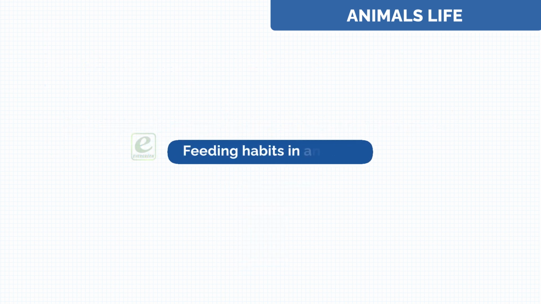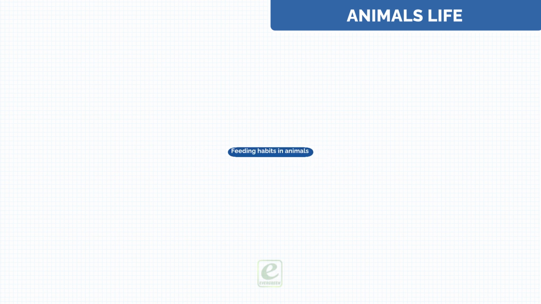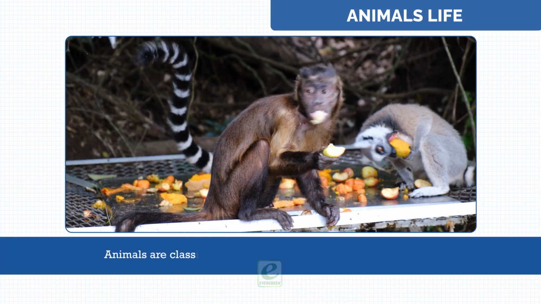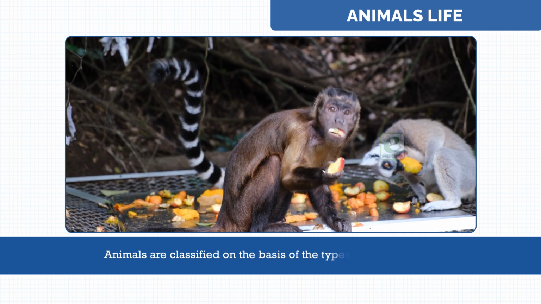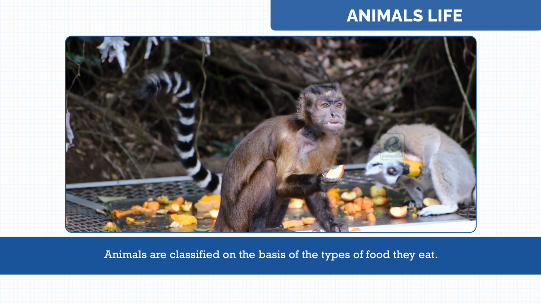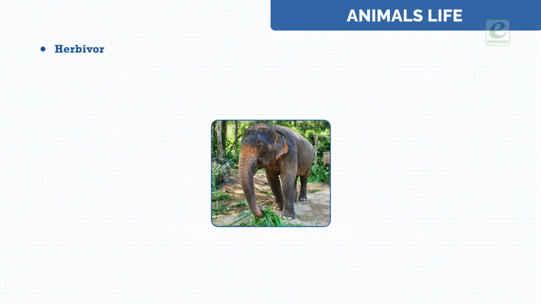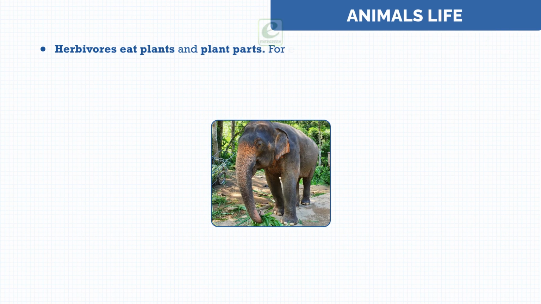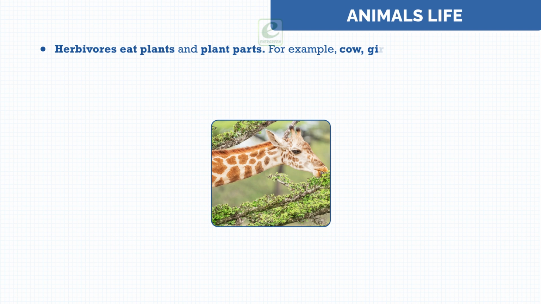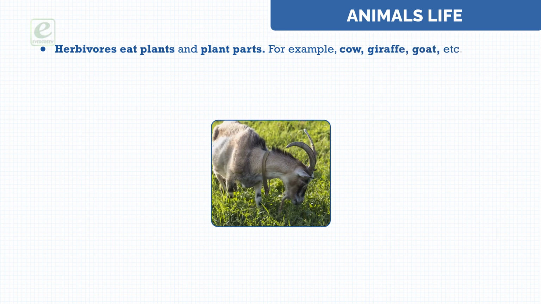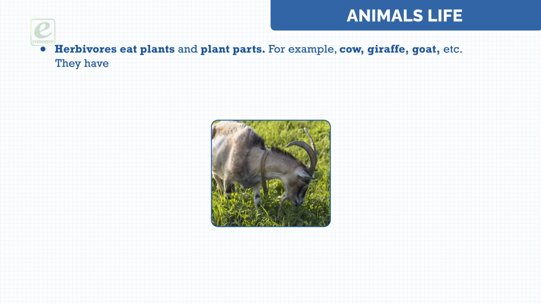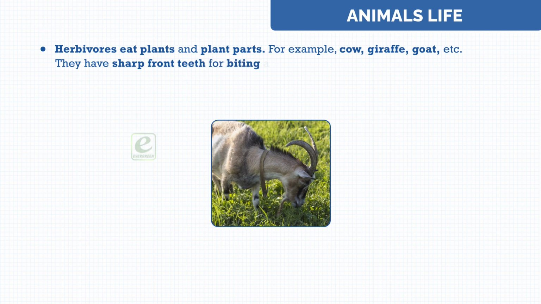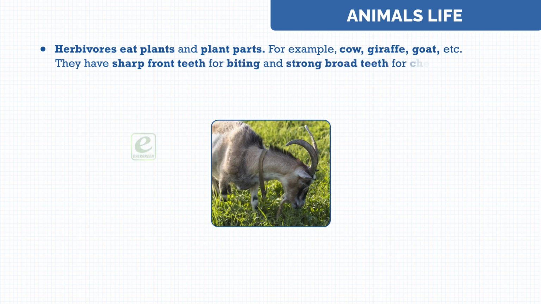Feeding habits in animals. Animals are classified on the basis of the types of food they eat. Herbivores eat plants and plant parts. For example, cow, giraffe, goat, etc. They have sharp front teeth for biting and strong broad teeth for chewing.